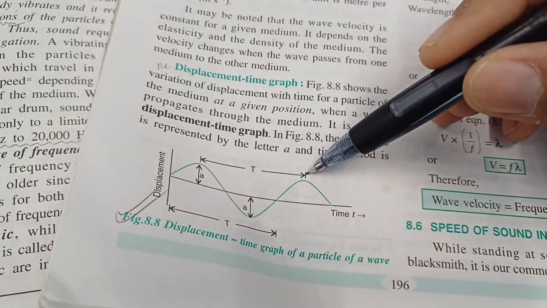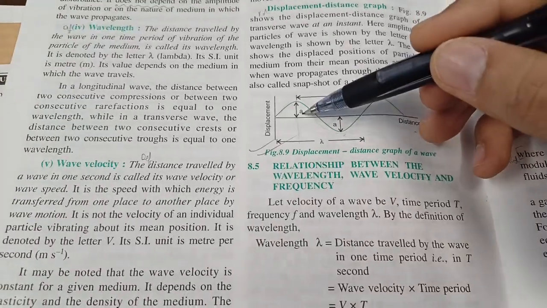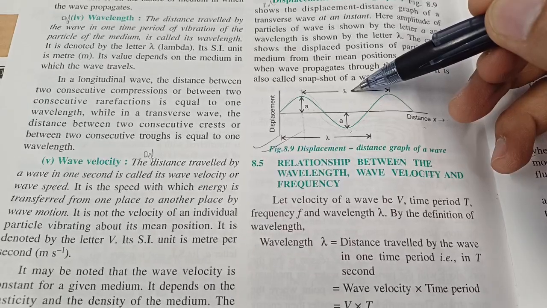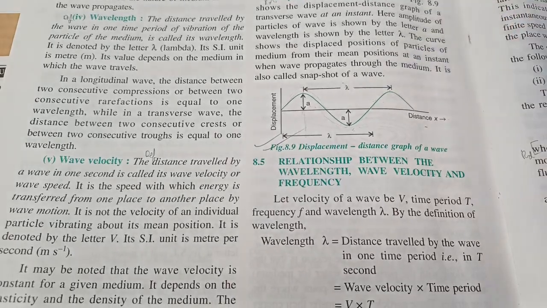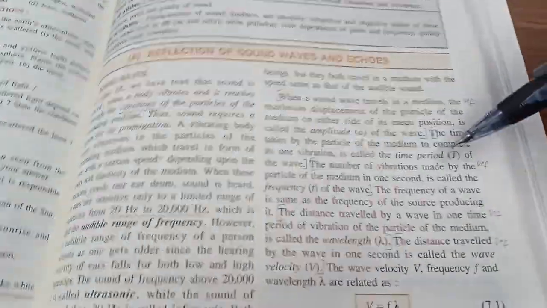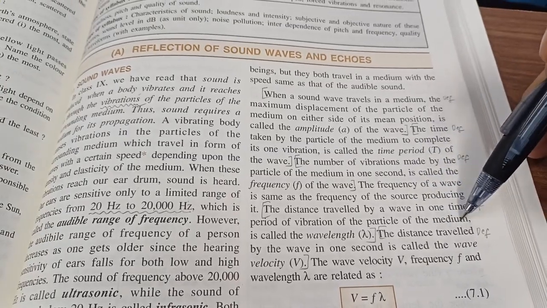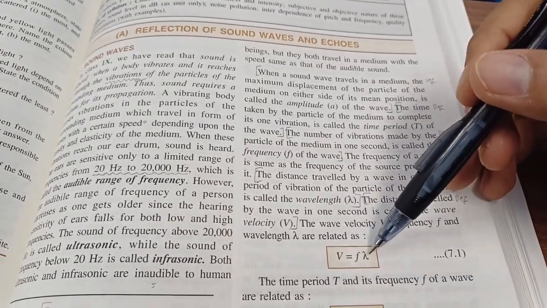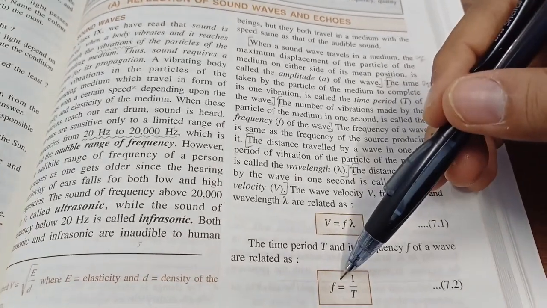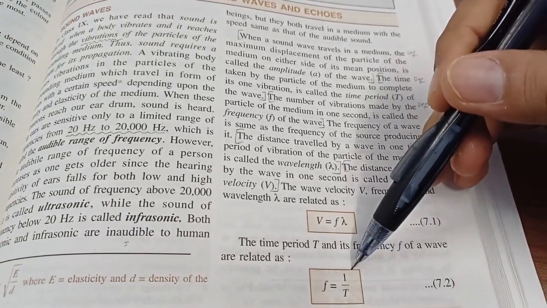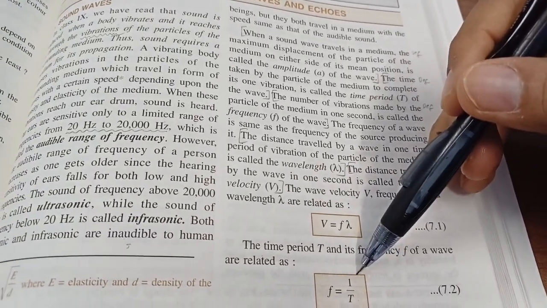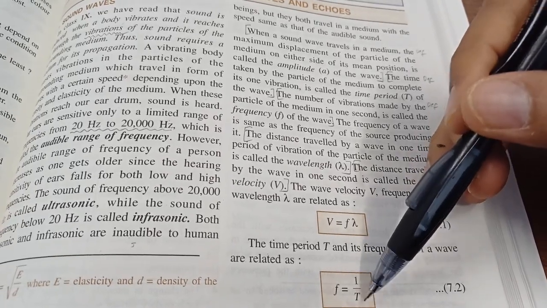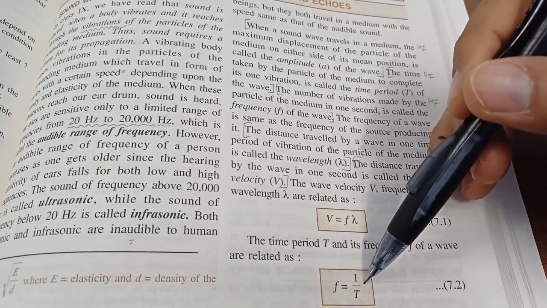Time period SI unit is seconds. Wavelength and amplitude have SI unit meter. Lambda is a symbol of wavelength. Back to the 10th standard book, wave velocity is the distance traveled by the wave in 1 second. And the formula for that is f into lambda, that's frequency into wavelength. Frequency is the reciprocal of time period. So if a second's pendulum has time period of 2 seconds, then the frequency of that pendulum is 0.5 Hz, 1 upon 2.